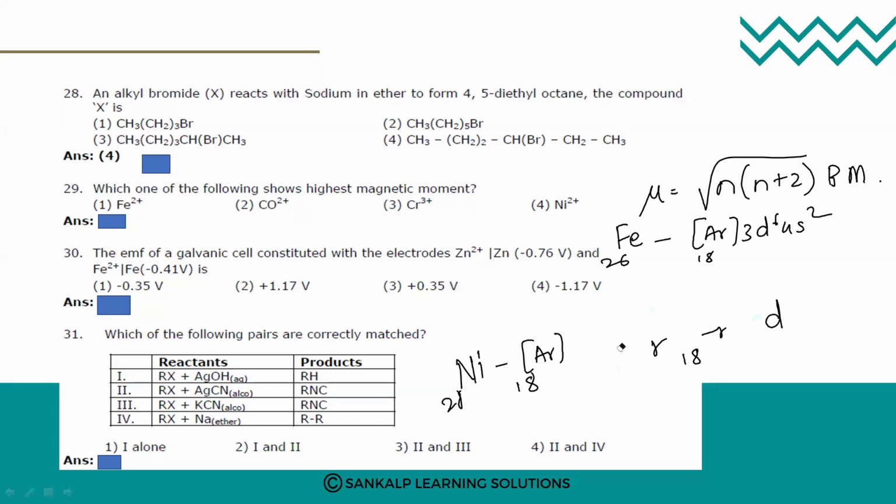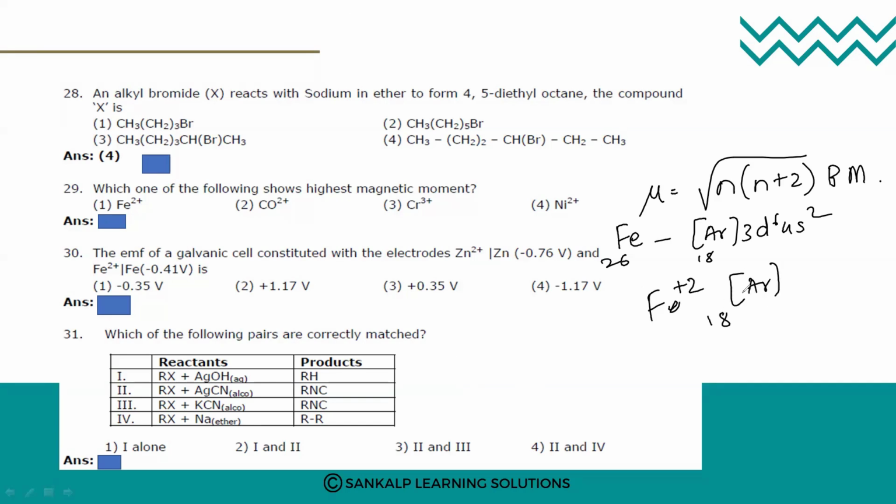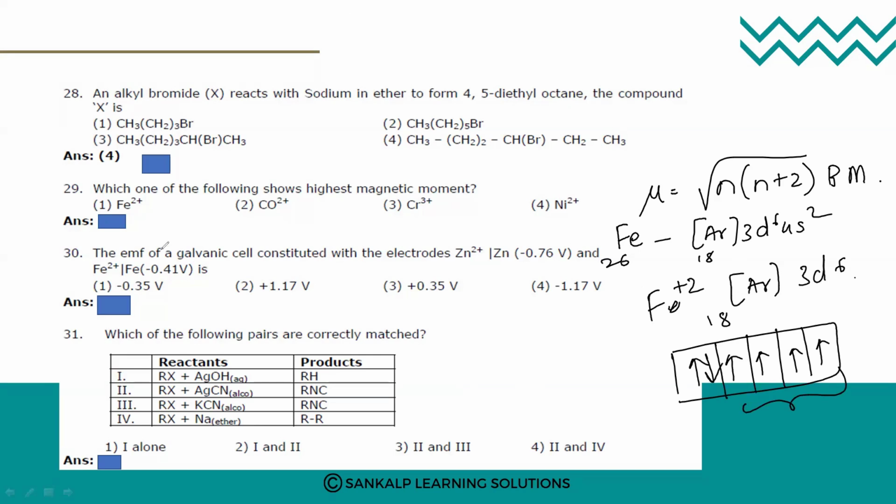Let me write from Fe first. Fe is in plus 2, so 2 electrons are lost. So it will be argon 18 and 3d6. If I distribute the electrons, first the electrons are singly filled, and then pairing will take place. So 4 unpaired electrons are there.